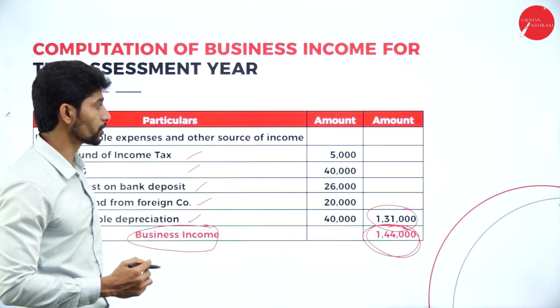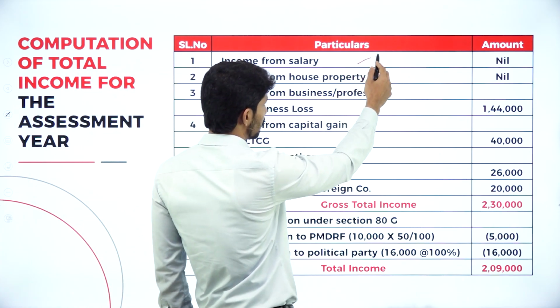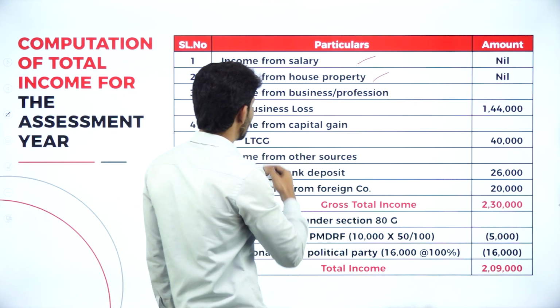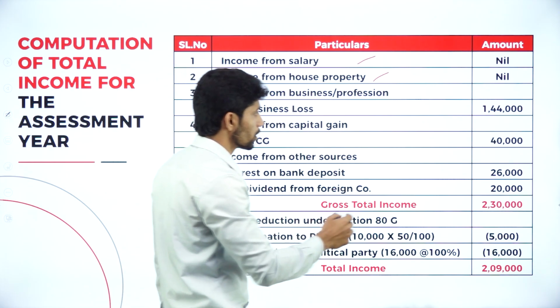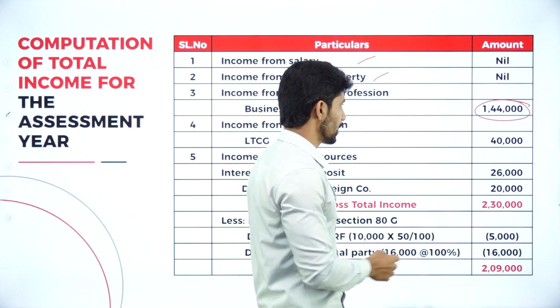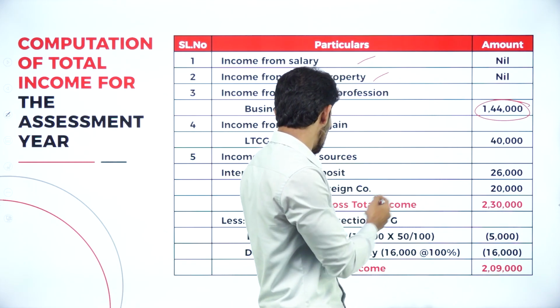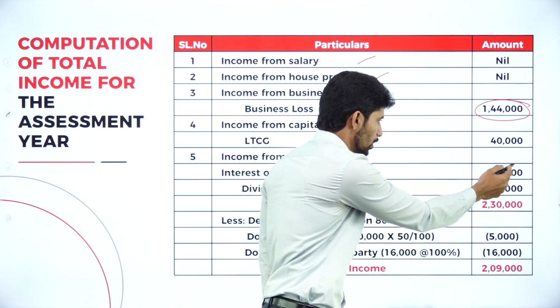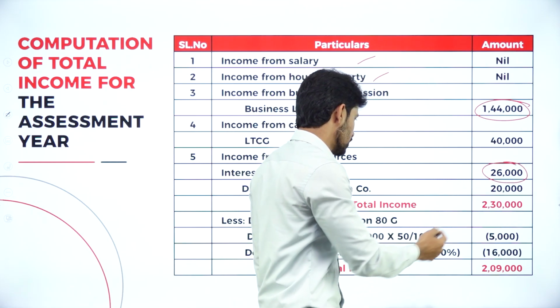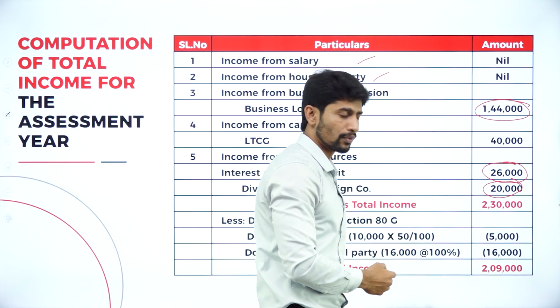Moving further to compute the total income. Income from salary, always it will be nil. Income from house property is also nil. Income from business is rupees 1,44,000 and capital gain is rupees 40,000, and income from other sources: interest on bank deposit 26,000 and dividend from foreign company 20,000. Totally you will get